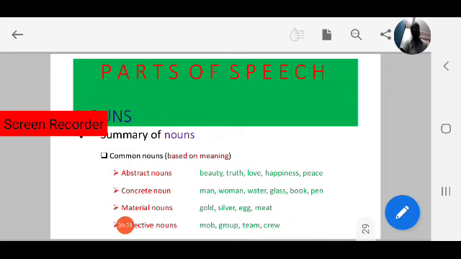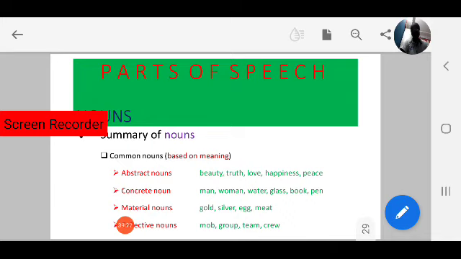Abstract nouns cannot be detected by our five senses. We cannot see abstract nouns, we cannot touch, smell, or taste them, and we cannot hear them. You know about our senses. Those nouns come under abstract nouns. Abstract nouns cannot be detected by our senses. They cannot be touched, heard, seen, tasted, or smelled.